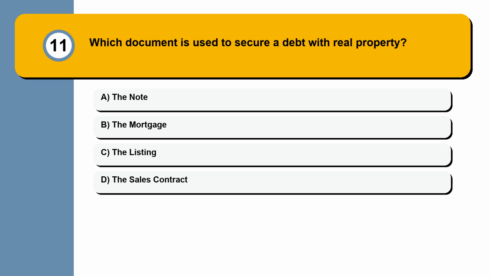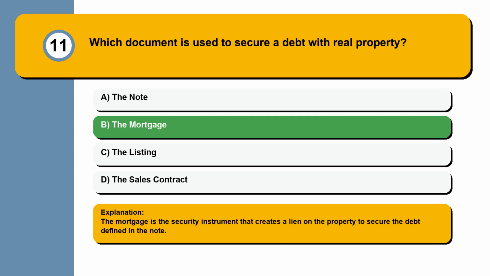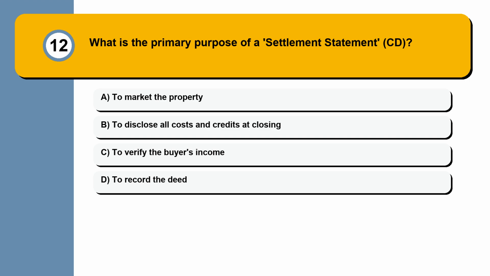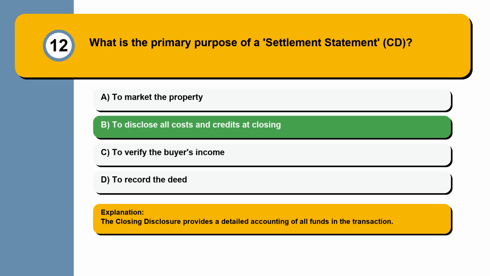Question 11. Which document is used to secure a debt with real property? The note, the mortgage, the listing, the sales contract. The mortgage is the security instrument that creates a lien on the property to secure the debt defined in the note. Question 12. What is the primary purpose of a settlement statement, CD? To market the property, to disclose all costs and credits at closing, to verify the buyer's income, to record the deed. The closing disclosure provides a detailed accounting of all funds in the transaction.